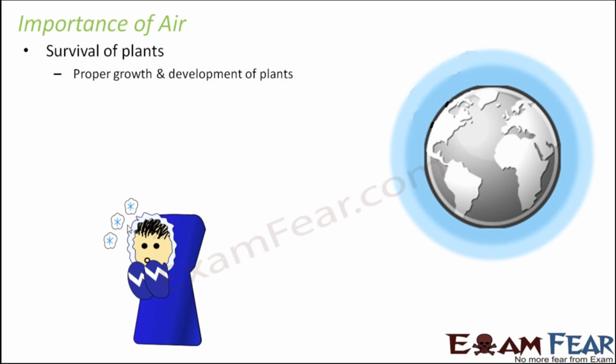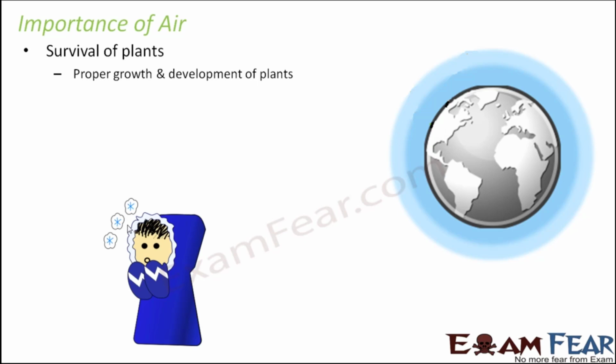Importance of air: it is necessary for survival, proper growth and development of plants. If you want, you can try this out at your home. We often keep plants in our terrace garden or in the garden of our house. Now these plants need sufficient amount of light, air, water, and good quality soil so that they can grow and flourish. Every plant needs food, like the way we human beings need food to survive. But how do plants get food? They prepare their own food by the process of photosynthesis. Now for photosynthesis to take place, they need carbon dioxide.